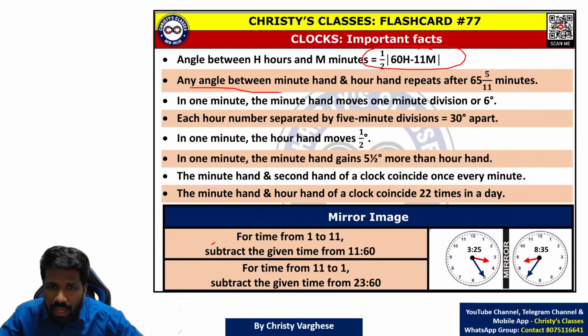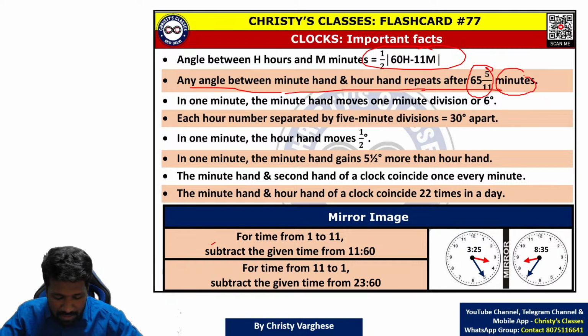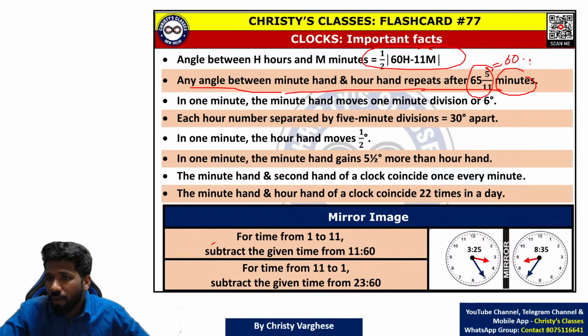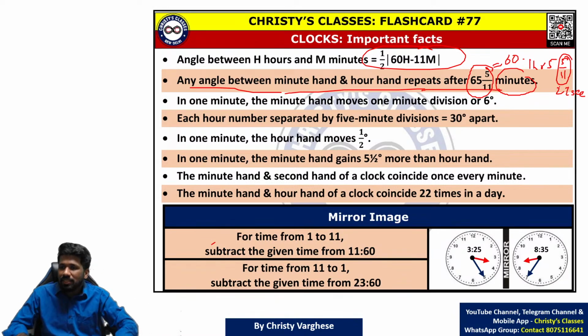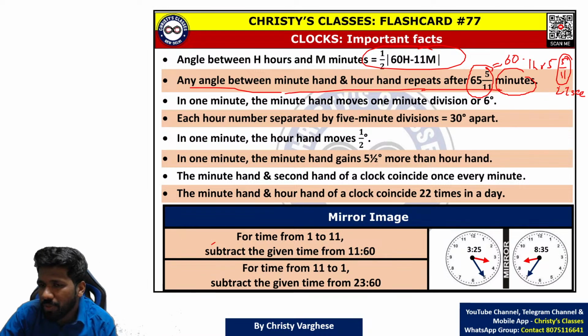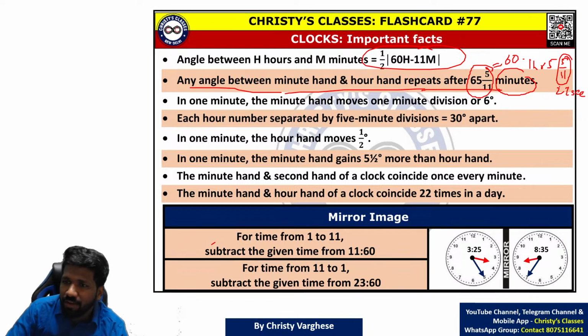This is that shortcut. Any angle between minute hand and hour hand repeats after 65 and 5 by 11 minutes. What does 65 and 5 by 11 minutes mean? 60 minutes means 1 hour. So 65 minutes and 5 by 11 partial minutes means 1 hour, 5 minutes, 5 by 11 minutes. 5 by 11 minutes is almost 27 seconds if you convert it into seconds by multiplying by 60. So 1 hour, 5 minutes, 27 seconds later, every angle will be repeated.